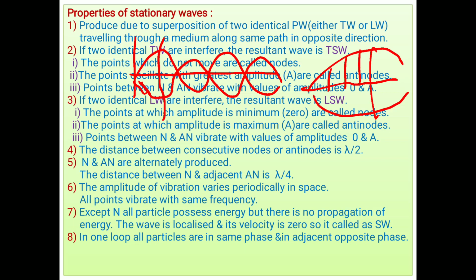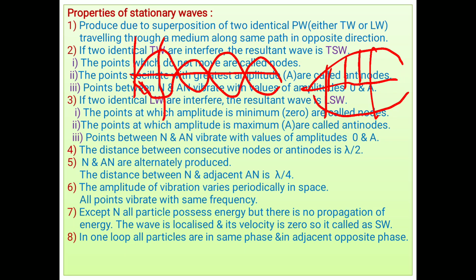But the interesting fact is that all the particles have the same period and the same frequency, except the nodes. What is its meaning? The particle at the node does not vibrate, but the particle near the node vibrates with small amplitude.